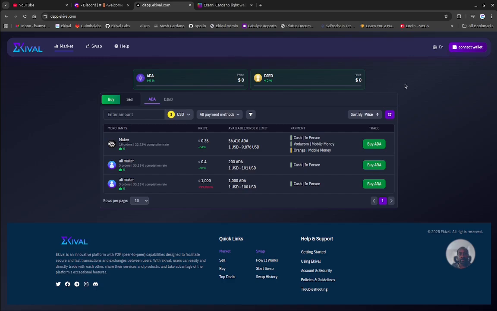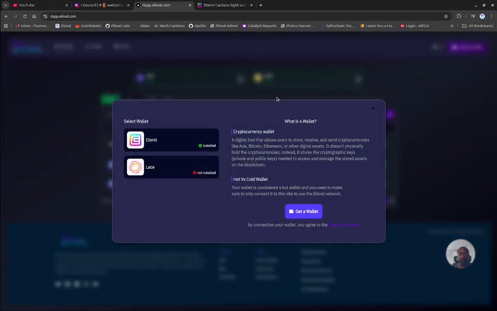Once you log in for the first time and you have not connected your wallet, you'll be presented with this list, which is in terms of currencies, the different offers that are available for you. The purpose of Ekival is for people to exchange tokens with fiat. So from here, you can connect your wallet.